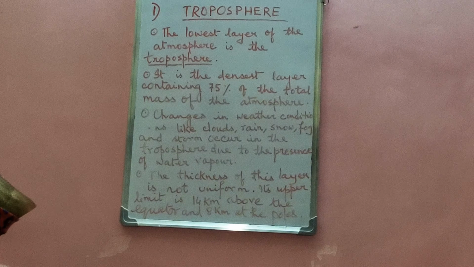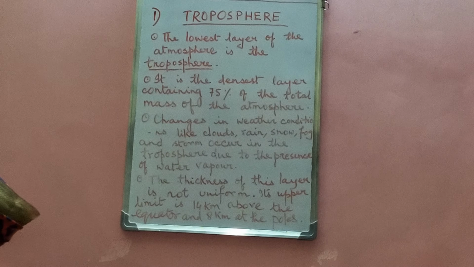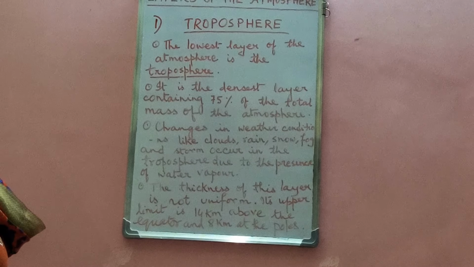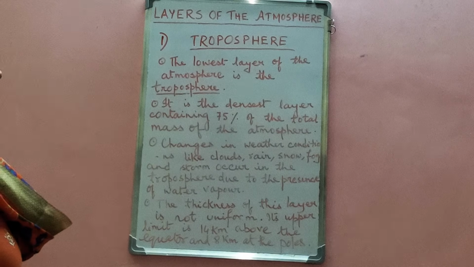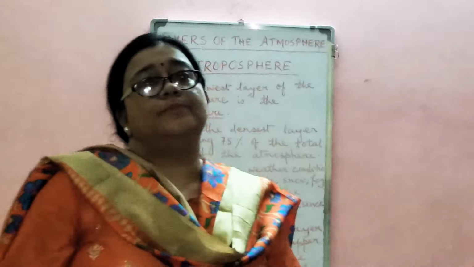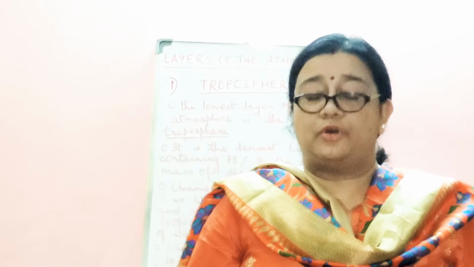Fourth point, the thickness of this layer is not uniform. Its upper limit is 14 km above the equator and 8 km at the poles. Now the upper limit of the troposphere is demarcated by the boundary zone which is known as the tropopause. And this tropopause is a zone between the troposphere and the stratosphere layer.